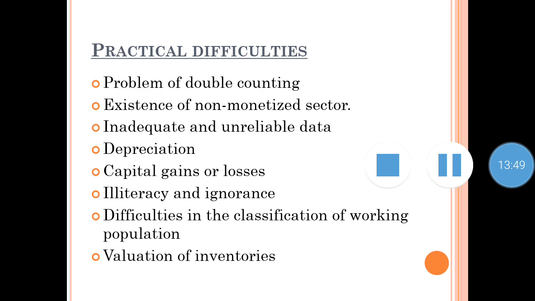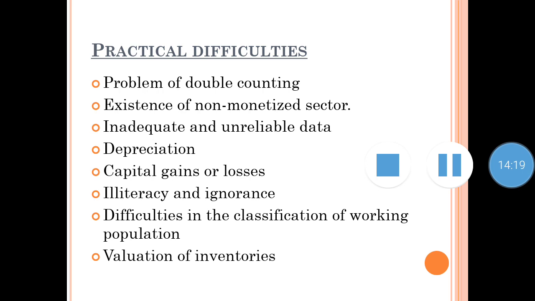We do not have a correct picture that according to this rule only, depreciation will be calculated. There are no fixed rules or regulations for depreciation. It depends on how that particular product is maintained and taken care of. On that basis we make assumptions, and so depreciation does not give a clear idea of national income.